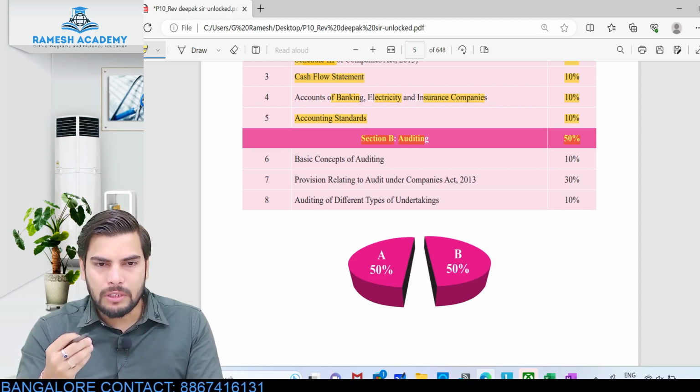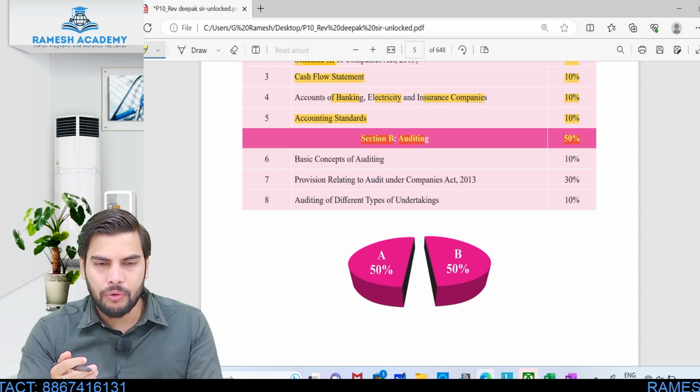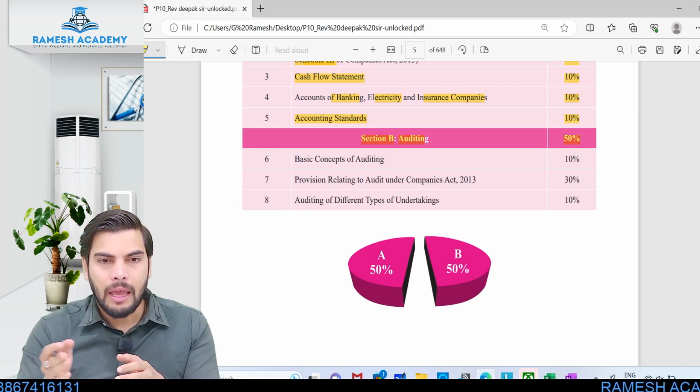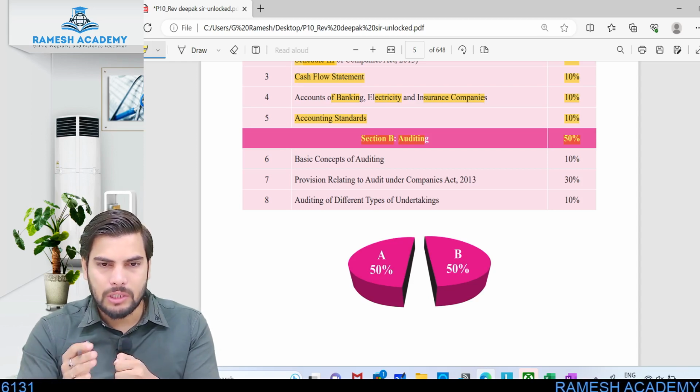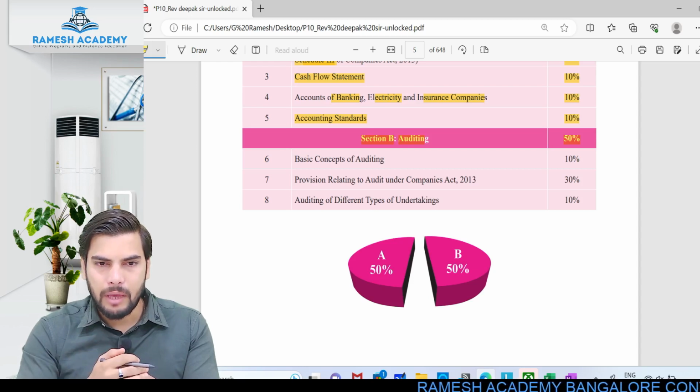The auditor will just be giving an opinion on whether the books of accounts show a true and fair view. Now, when will the books of accounts show a true and fair view? Only when they are free from errors and fraud. So in simple terms, audit is nothing but examination of books of accounts in order to determine whether they are free from errors and fraud.